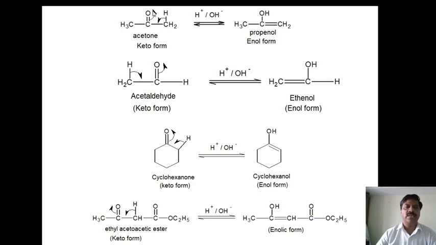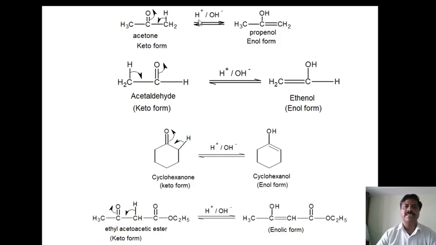Now leaving this carbonyl group, the adjacent carbon atom is called the alpha carbon atom. Here towards right it is the alpha carbon atom, towards left that is also an alpha carbon atom. This alpha carbon atom surrounds hydrogen atoms, they are called alpha hydrogen atoms.